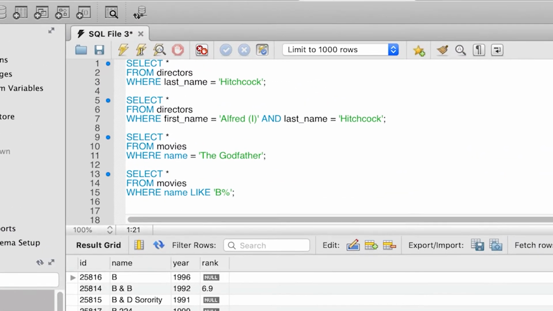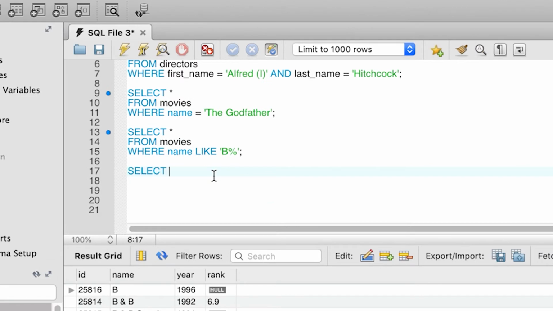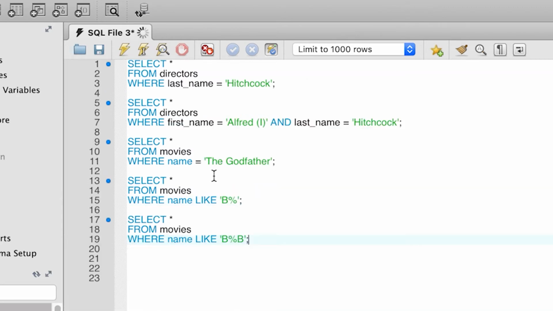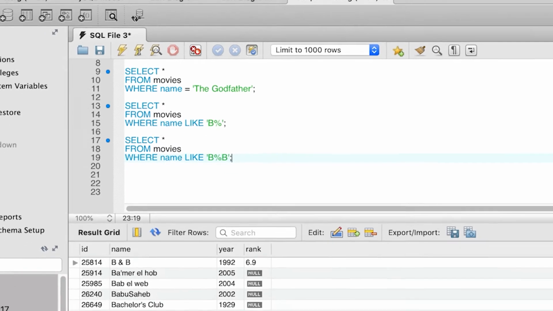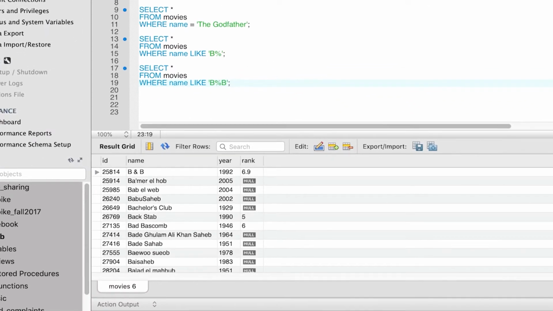Similarly, we can write something like select star from movies where name LIKE 'B%B', and this pattern asks for movies that start with the letter B and end with the letter B, and in between can have any number of characters. So run it, and you will see that we get back all the movies that start with the letter B and also end with the letter B.